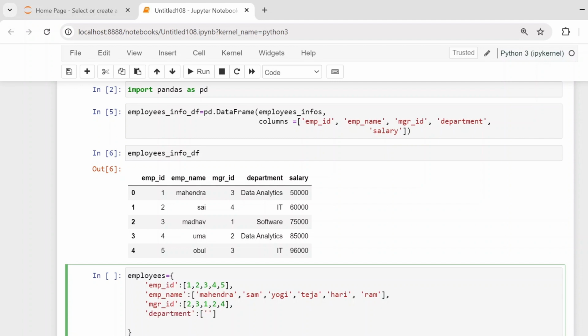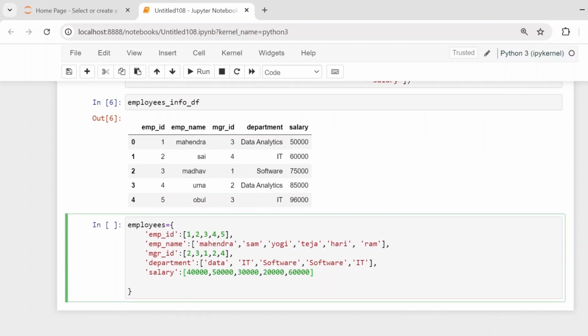You have to store all department names. Next one, last column, that is the salary column, right? Now we have stored all employees information in key value pairs.